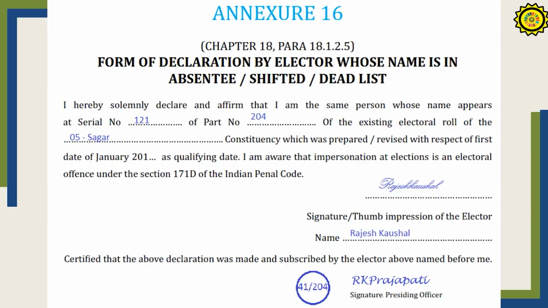This is a declaration from voters whose name is found in the ASD list, that is the absentee, shifted, dead list. So from such persons, we should get a declaration.